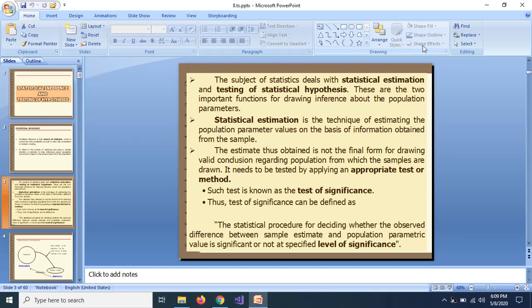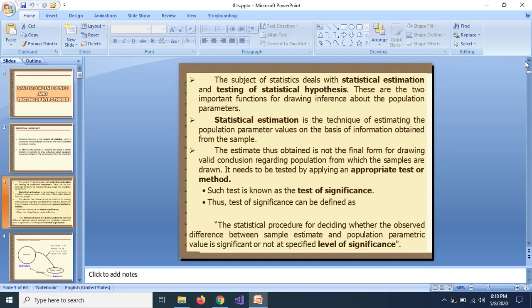So before we go for the different tests, let us discuss certain terminology related to this topic. First of all, what we mean by statistical estimation. It's a technique of estimating the population parameter on the basis of information obtained from the sample. Now, when we work out different statistics, what we call the estimate, it has to be tested for its significance, how far it is close to our population parametric value. And such a type of test is known as the test of significance.